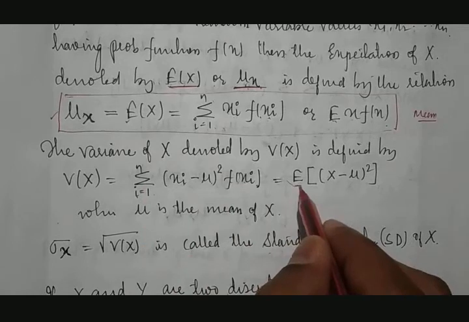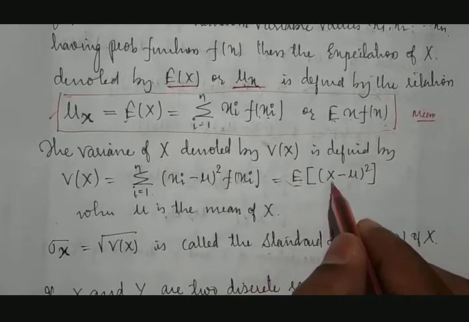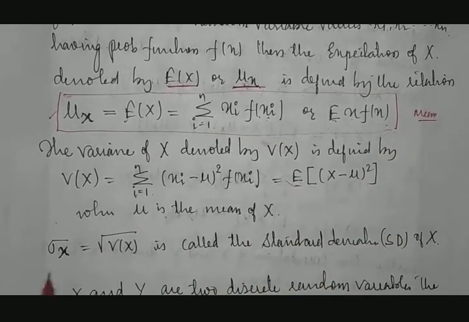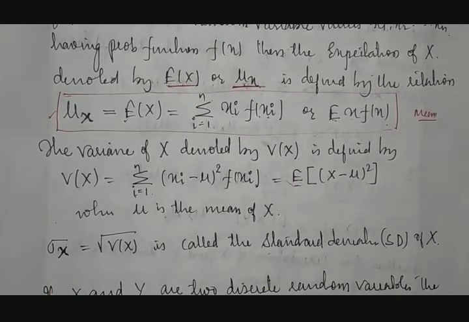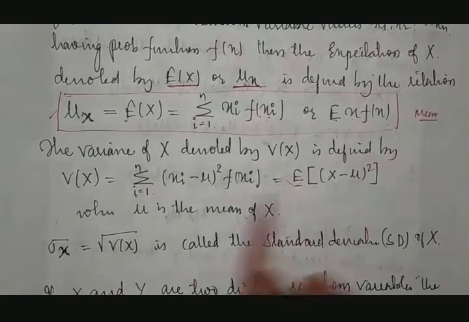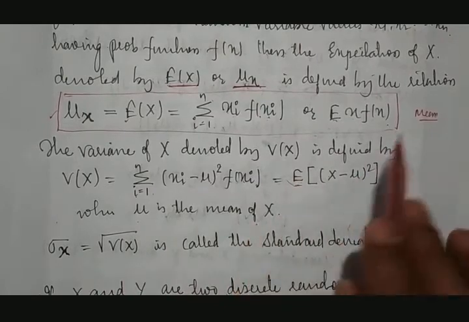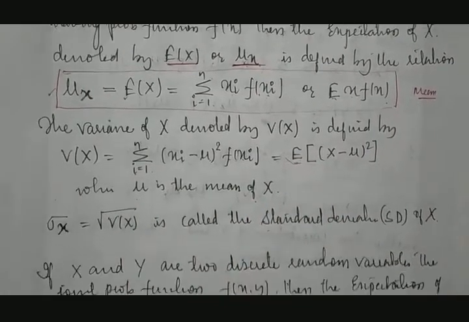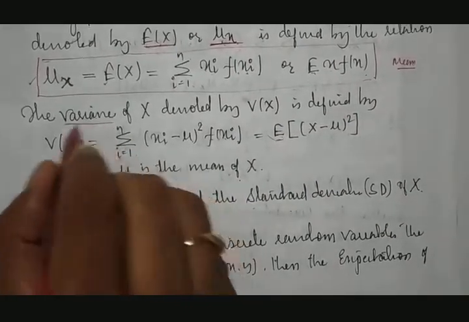So then you can take the common term, that is E of (x minus mu) whole square. Fine, it will be considered like this, where mu is the mean of x, which we already discussed. Then this is all about variance.